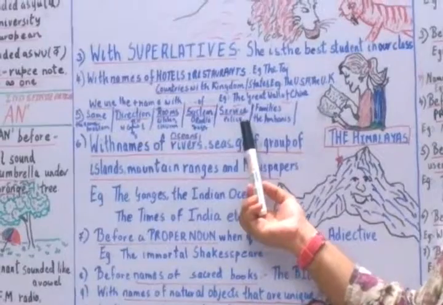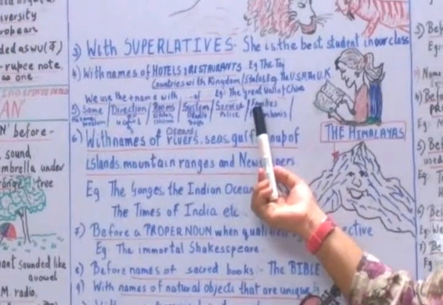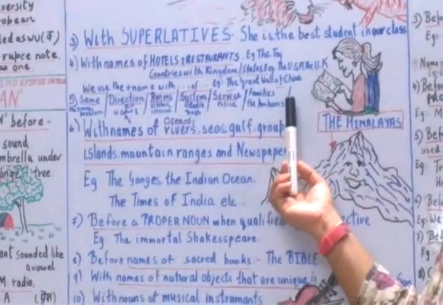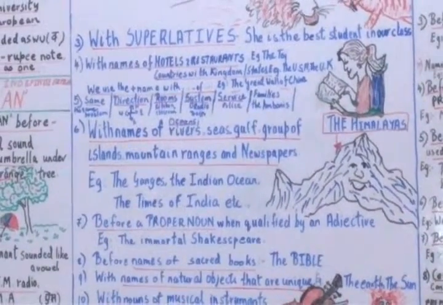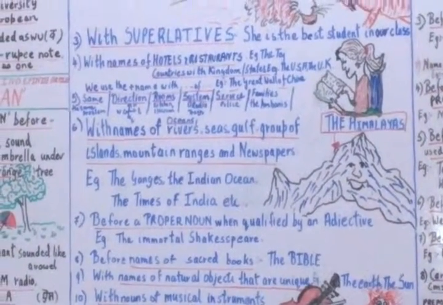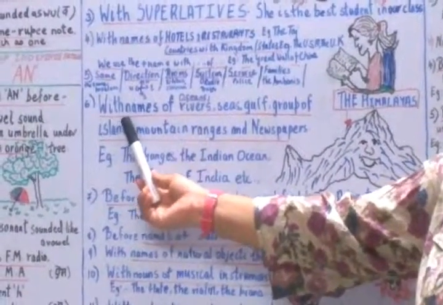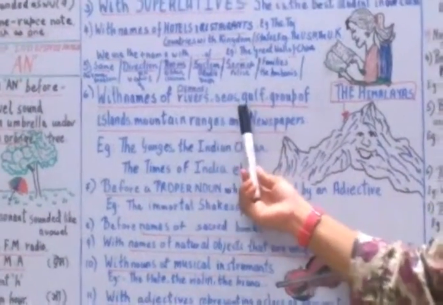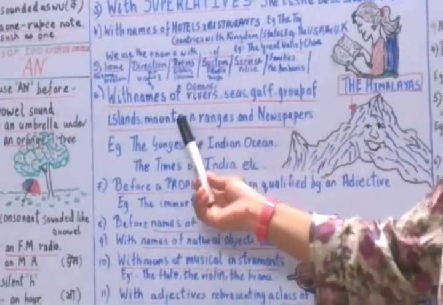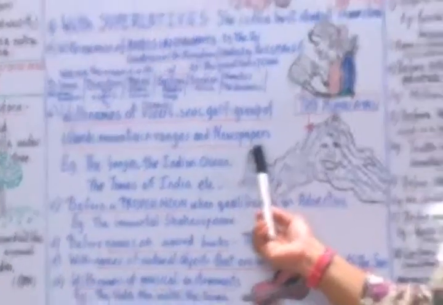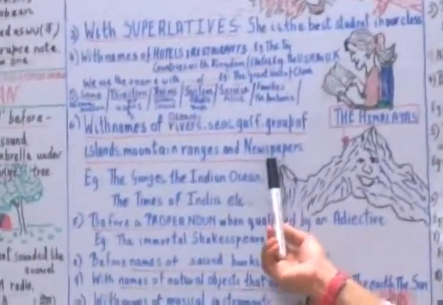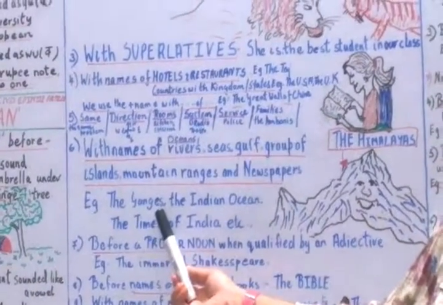We also use "the" before families like the Ambanis, the Tatas, the Birlas. Okay, so let's see where else "the" is used. The sixth point we see is that "the" is used with names of oceans, rivers, seas, gulfs, groups of islands, mountain ranges and newspapers. We can also say the Gangas or we can say the Ganga.